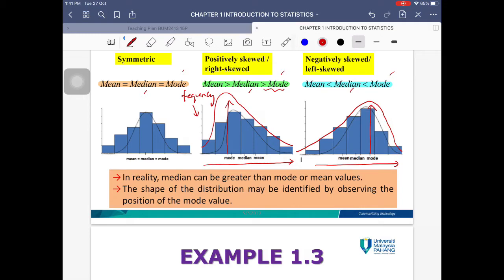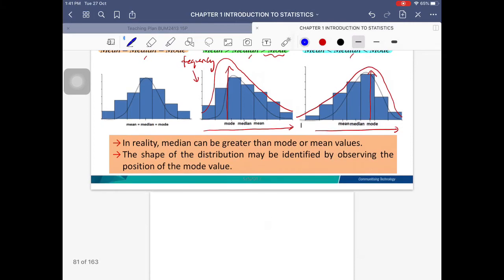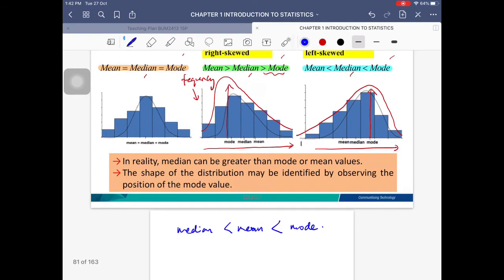But the mean and the median could be interchanged. The position is, however, we only have to observe the mode. What does it mean by that? For example, let's say I have a case like this, where the median value is less than the mean, which is less than the mode.